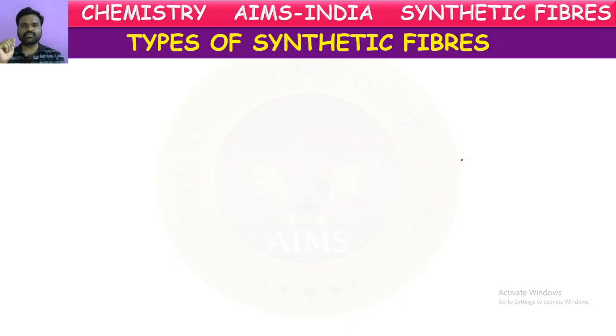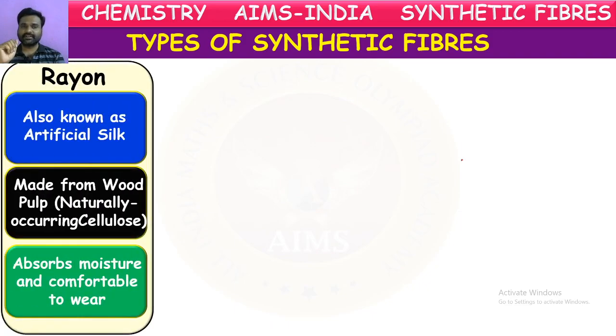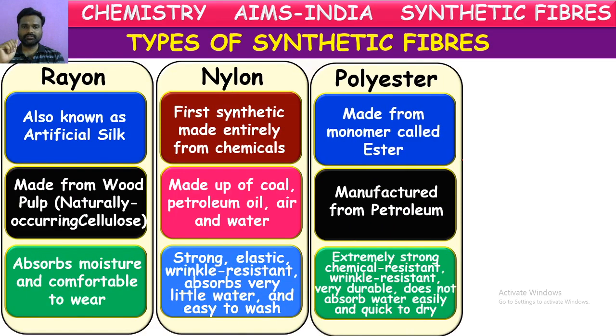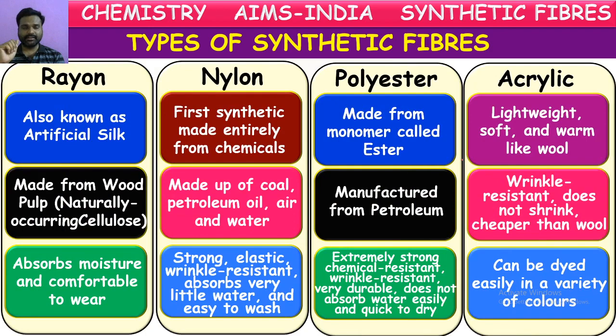Again, we have seen the types of synthetic fibers. What are the types of fibers? Rayon, nylon, polyester, acrylic. These all come under different kinds of synthetic fibers. How are they useful for us, and what are the properties of these fibers? Already we discussed this.